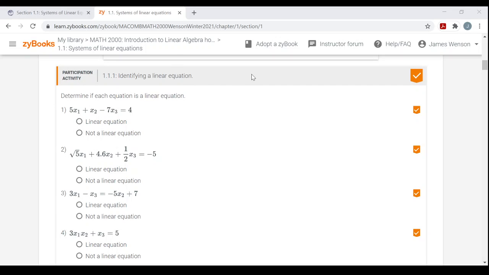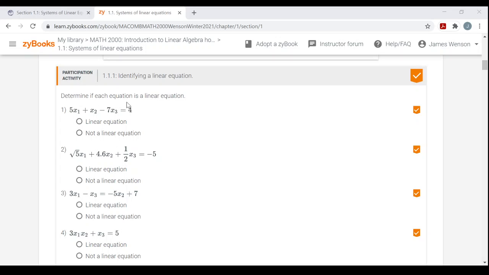All right, so here's a participation activity. Now I think this is already completed because I went through this in my week 0 video on the syllabus, so that's why it's already complete for me. The first time you see it, it's going to be an empty box up here without a check mark. That means it's not complete. You have to answer all the questions.